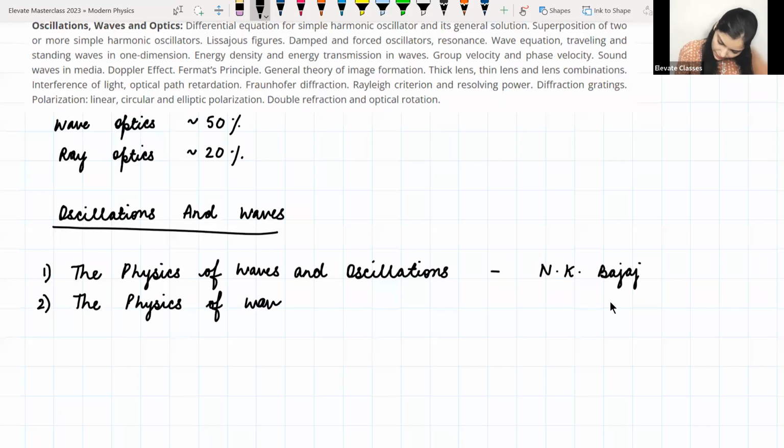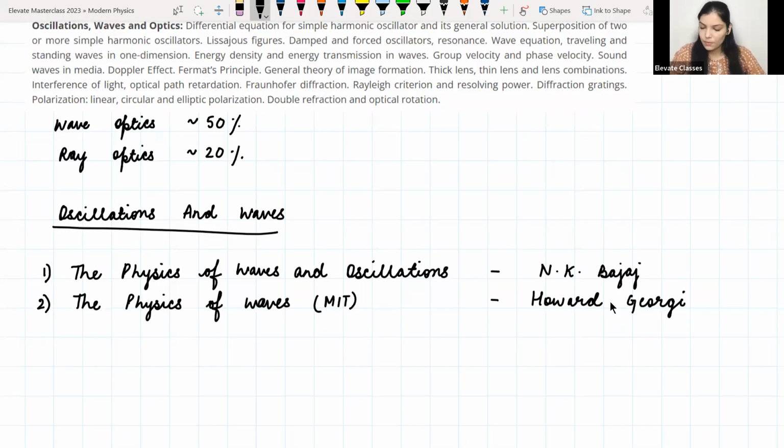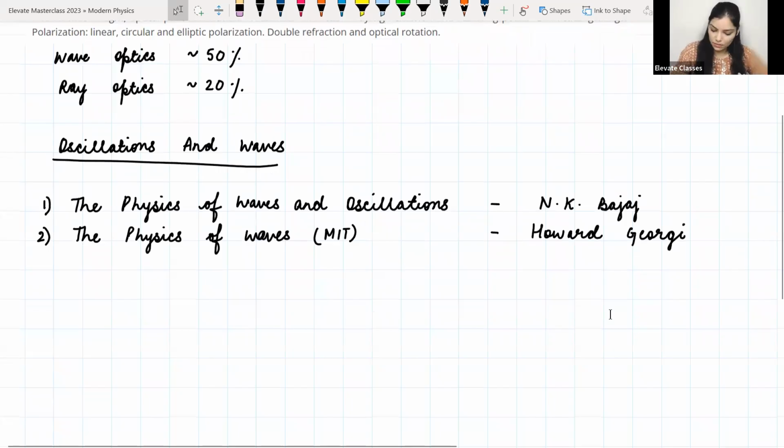Then the second book for this is The Physics of Waves, by Howard Georgi. So this book is actually recommended in MIT courses. A few initial chapters will be useful to us, but this book is not that thorough. It might have some things which are not given in N.K. Bajaj because it's written with a slightly different perspective. Some plots, like numerically plotting some results, are given here better.